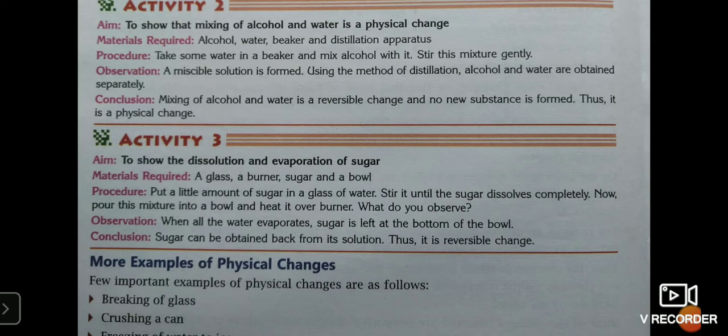If you observe it carefully, the sugar will be in the semi solid state. By the process of crystallization, if you allow the crystals of sugar or the semi solid form of sugar to cool, after some time you can clearly see that the crystals of sugar are being formed, and the process is known as crystallization. Again, I'll repeat, the process is called crystallization. Here, our conclusion is sugar can be obtained back from its solution, thus it is a reversible change.